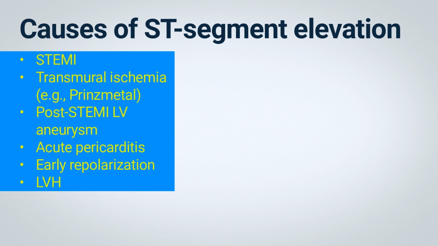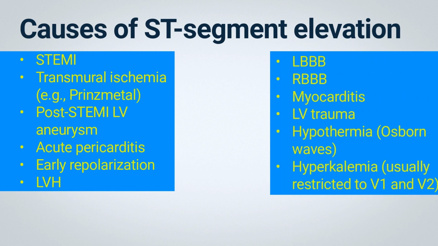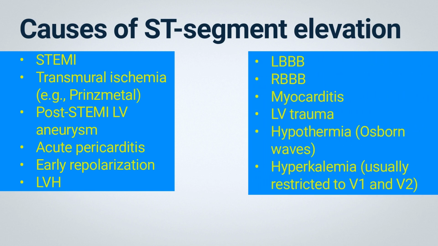Asymptomatic patients, or those with symptoms but with early repolarization as the only finding, are also important to consider. Early repolarization is common in young patients, particularly African Americans, and is another cause of ST segment elevation that should be remembered during electrocardiographic analysis. Patients with left ventricular hypertrophy or conduction disorders, such as left and right bundle branch block, may also have ST segment alterations. Patients who have had or are in the acute phase of myocarditis may also exhibit ST segment changes, and this should be remembered as a differential diagnosis.